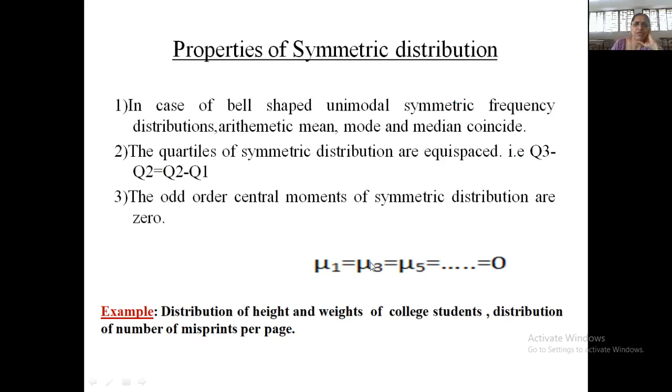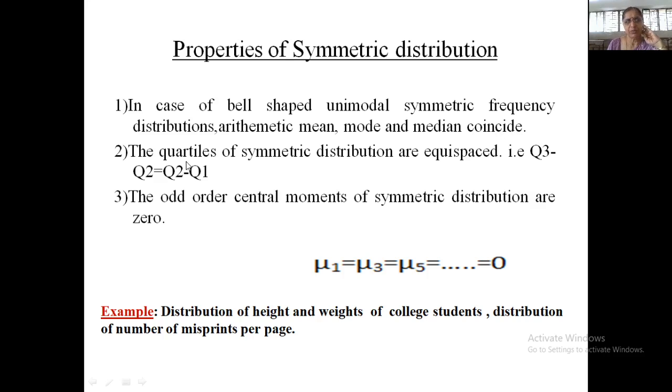So one of the important properties of symmetric distribution is that symmetric distributions are always bell shaped. They have a single mode, that is, a unimodal distribution, and in that case the arithmetic mean as well as mode and median coincide with each other.